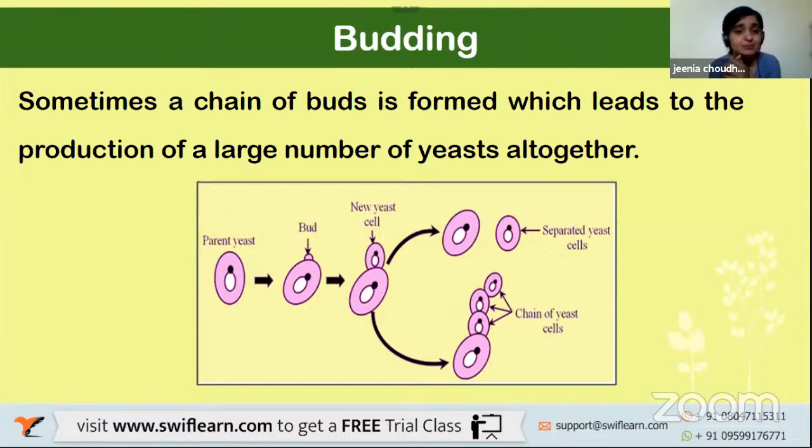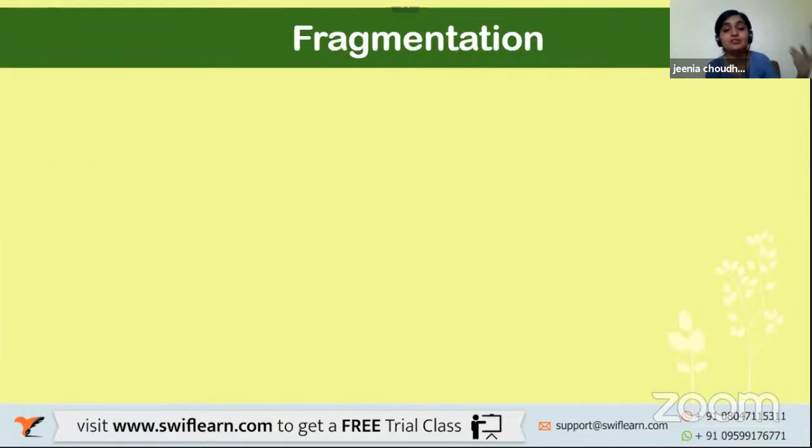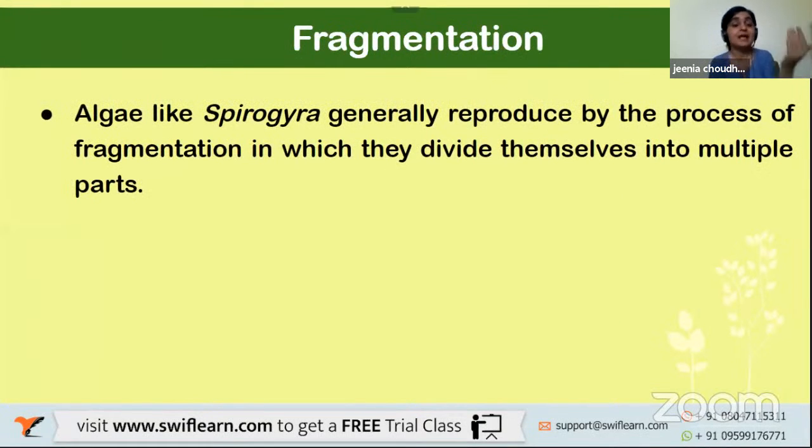What happens sometimes? There is one parent yeast, then it forms a bud, and new cells are produced, then they multiply, and they multiply. This is known as the chain of yeast cells. So they can produce hundreds and thousands of the same thing.